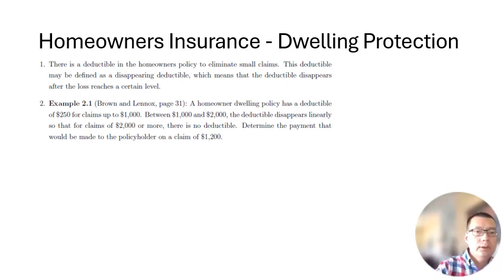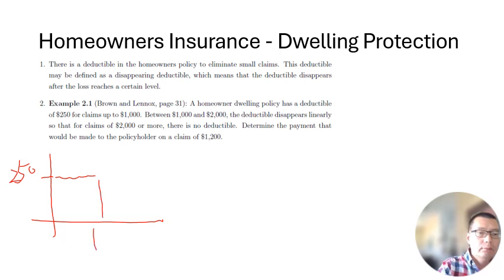So first, let's draw a graph for the deductible. If the claim is $0, your deductible is $250. It will remain this until it gets to $1,000, 1K.